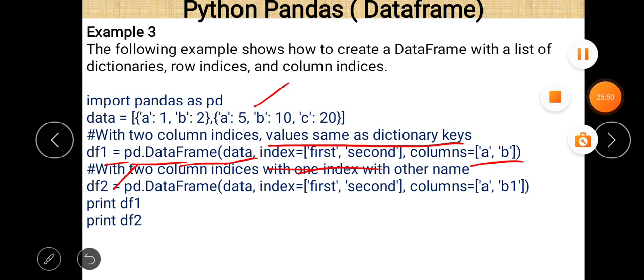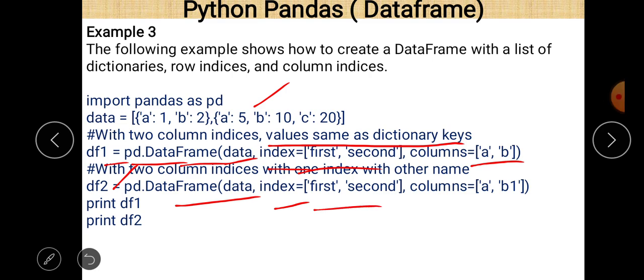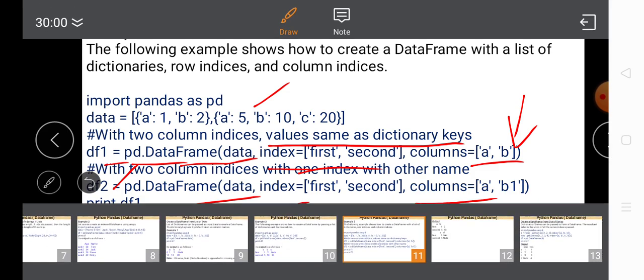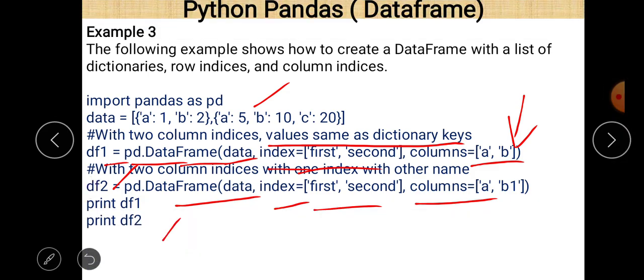In this case, data is the same and index is first and second, but column names are given a little bit differently: a and b1. So there are 2 different data frames, and the difference is in the column name, only one column name is different. In the first case it is b, in the second case it is b1. Then there are print statements, print df1 and print df2. Both are the 2 different cases here.